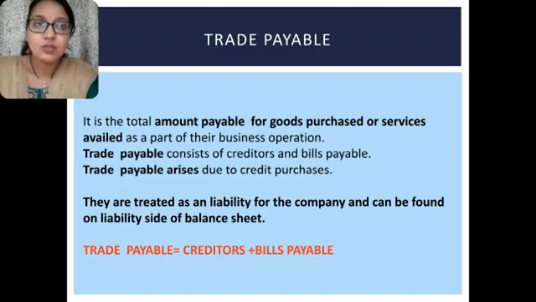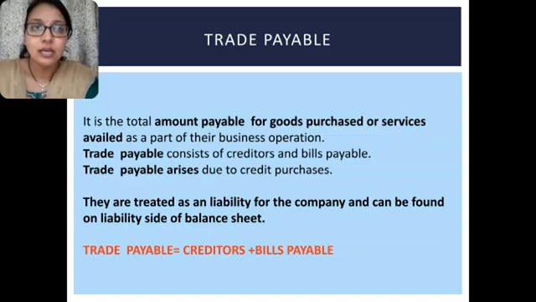Trade payable also consists of two things. They are creditors and bills payable. Trade payable arises due to a credit purchase, and as they are the amount which we need to pay later on, they are treated as a liability for the company, and you can find them on the liability side of the balance sheet.